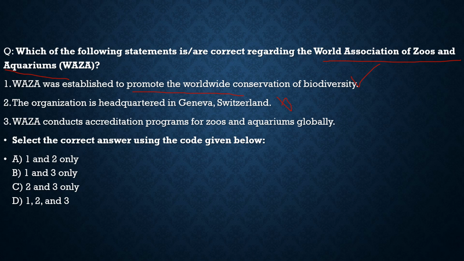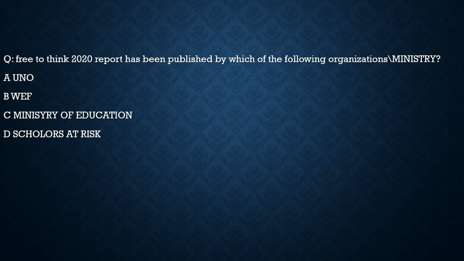Third statement: WAZA conducts accreditation programs for zoos and aquariums globally. 100% correct. So with respect to this, the correct statements are 1 and 3, and from the code given below, the correct code would be option B. With this, let's move to another question. It is about the Free to Think 2020 report. It has been published by which of the following organizations or ministries? Is it UNO? No. Is it WEF? No. Is it the Ministry of Education? No. Is it Scholars at Risk? 100% correct. This is what the government has rejected, as they feel it had been biased.